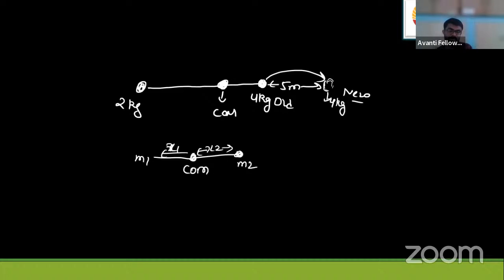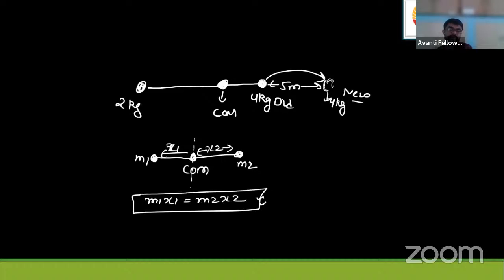You are at the center of mass here, so you will write m1 x1 equals m2 x2, the mass moments. This is a tricky formula, and it's conceptual also. If you have studied the theory properly and revised the things taught by the sir, you will understand that mass moments are equal about the center of mass.